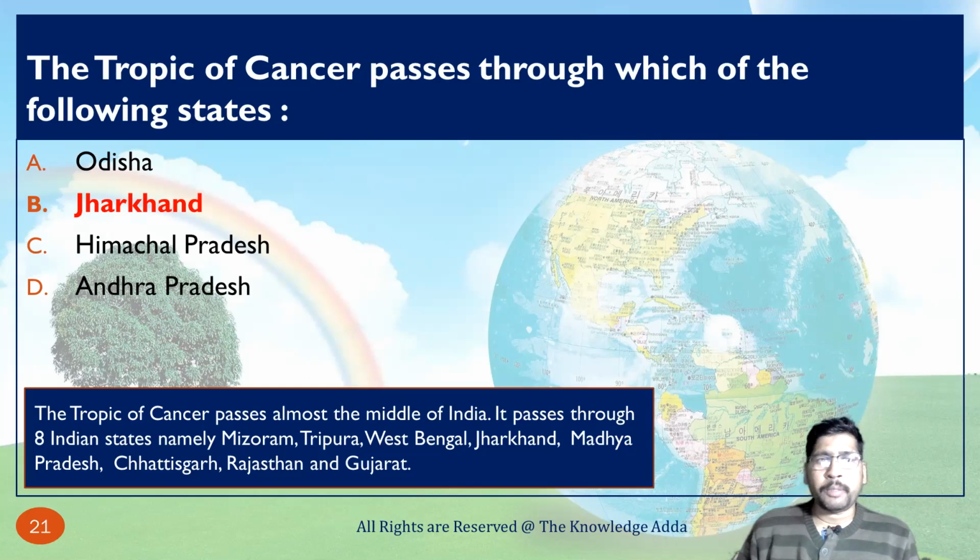So just remember the 8 Indian states, because there are many questions formed on the basis of these states. If you remember the names of these 8 states, you can solve questions related to the Tropic of Cancer. So just try to remember the names of these 8 states, namely Mizoram, Tripura, West Bengal, Jharkhand, Madhya Pradesh, Chhattisgarh, Rajasthan and Gujarat.